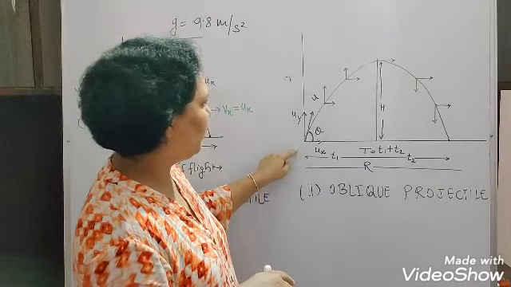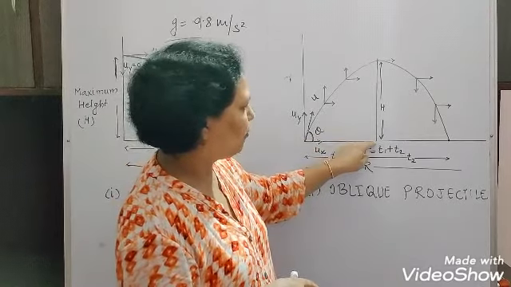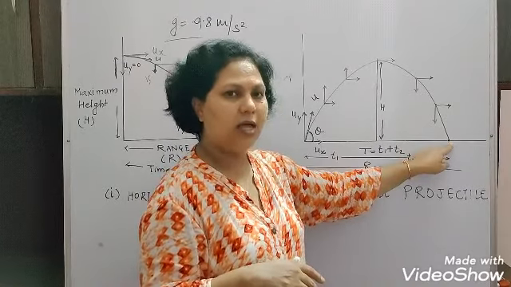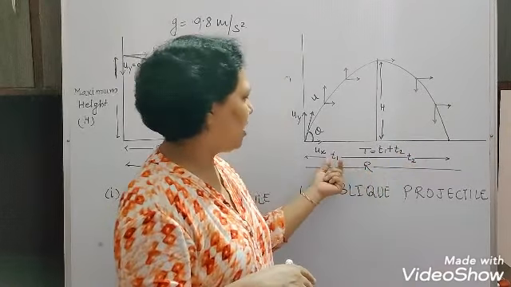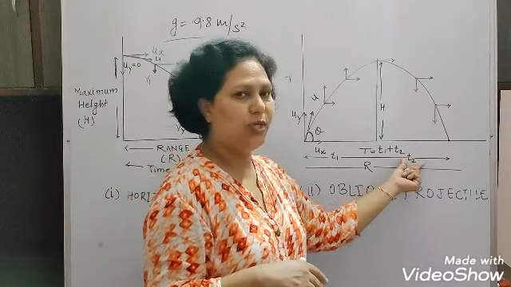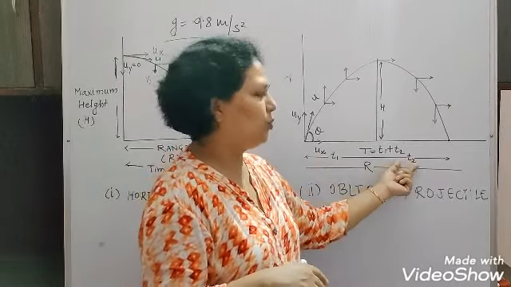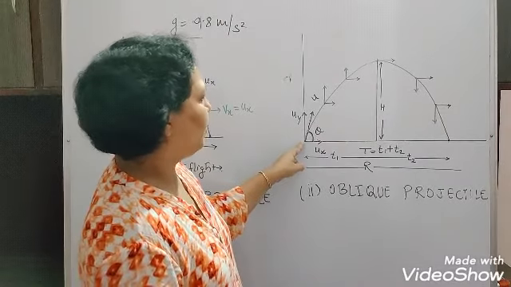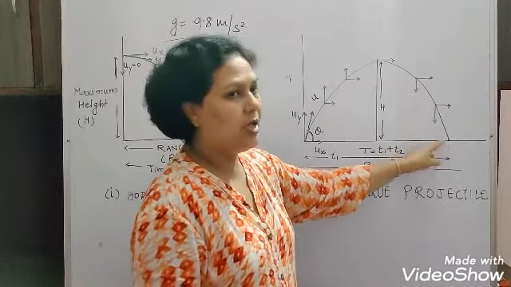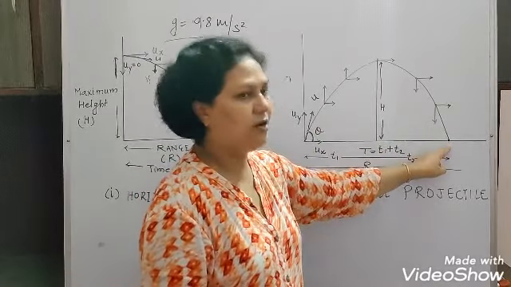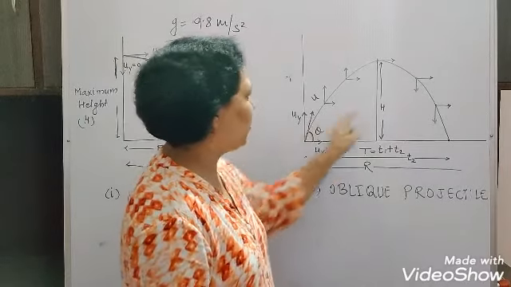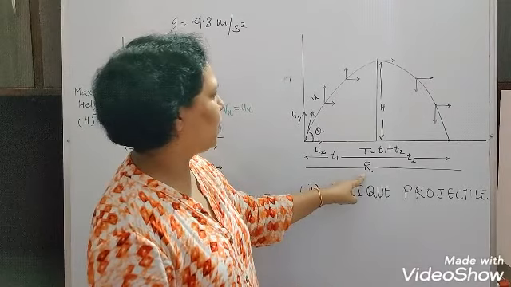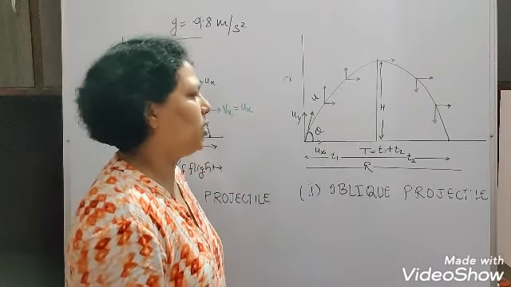From this point to the half of the time of flight, and from here to the complete time of flight, I have taken two times, one is T1 and another is T2. So T1 and T2 will be equal. That also we will prove by the formula here. This is the maximum horizontal distance covered by the projectile from here to here, and this is called the range, denoted by the letter R. So this is all about the oblique projectile.